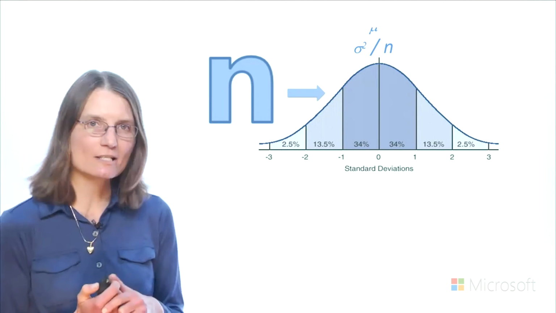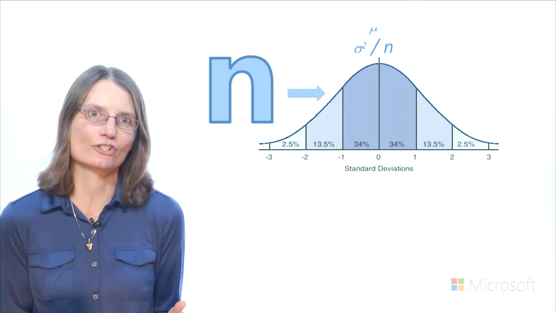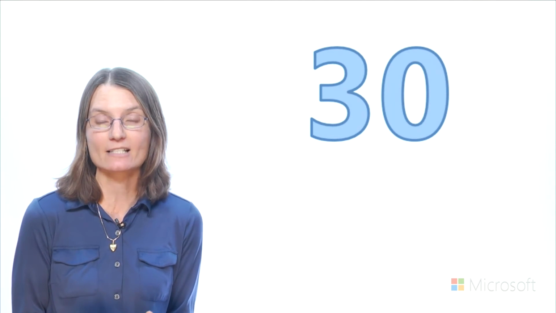So the question you need to be asking is, how large is large enough? Generally speaking, a sample size of 30 or more is considered to be large enough for the central limit theorem to take effect. The closer the population distribution is to the normal distribution, however, the smaller the sample size needed to demonstrate this theorem. Populations that are heavily skewed or have several modes may require larger sample sizes.